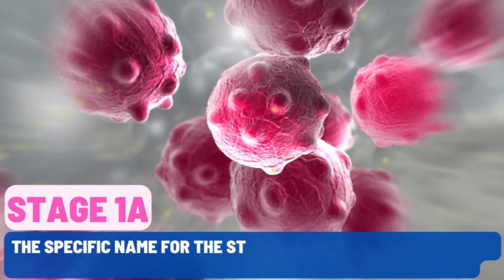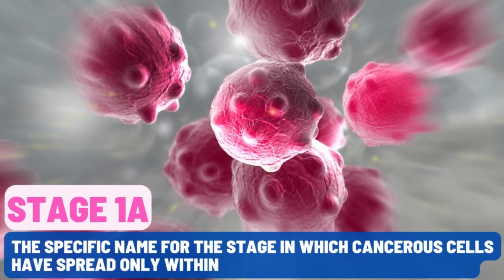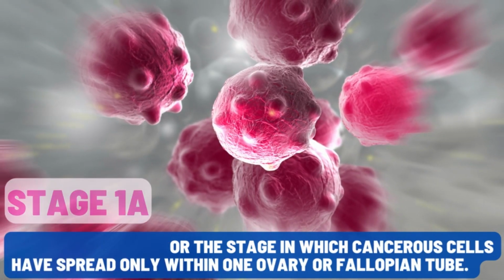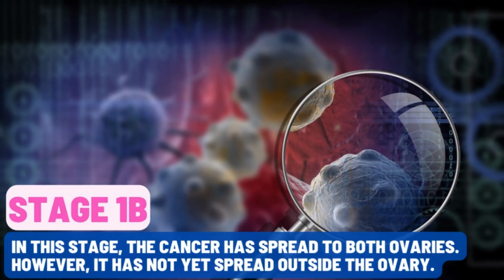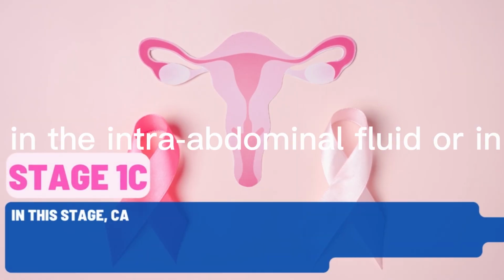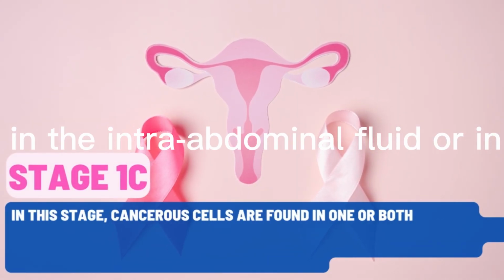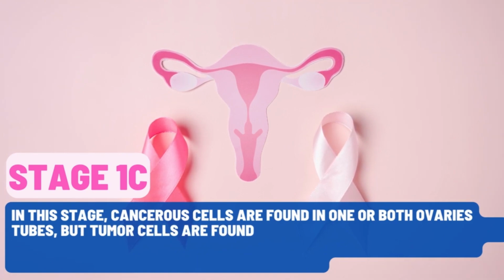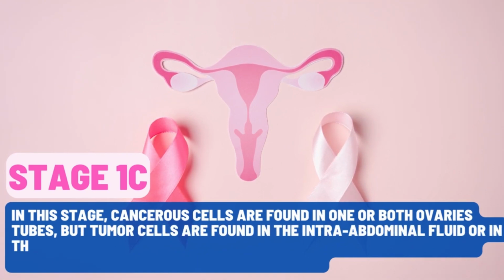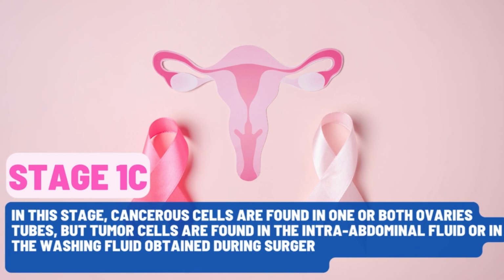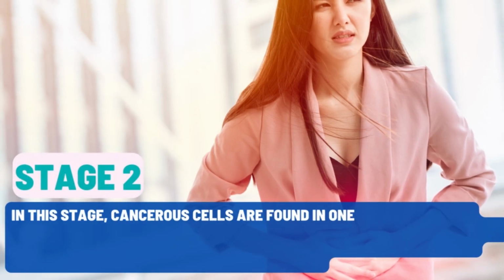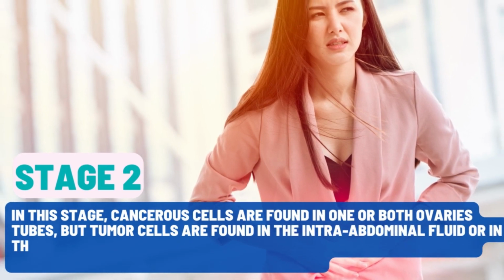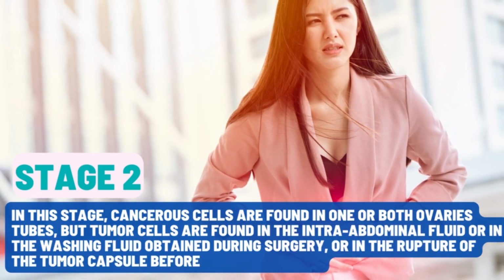The specific name for the stage in which cancerous cells have spread only within one ovary or fallopian tube. In this stage, the cancer has spread to both ovaries. However, it has not yet spread outside the ovary. In this stage, cancerous cells are found in one or both ovaries, fallopian tubes, but tumor cells are found in the intra-abdominal fluid or in the washing fluid, obtained during surgery, or in the rupture of the tumor capsule during surgery. The cancer has spread beyond the ovaries to organs in the pelvic region or is located in the peritoneum.